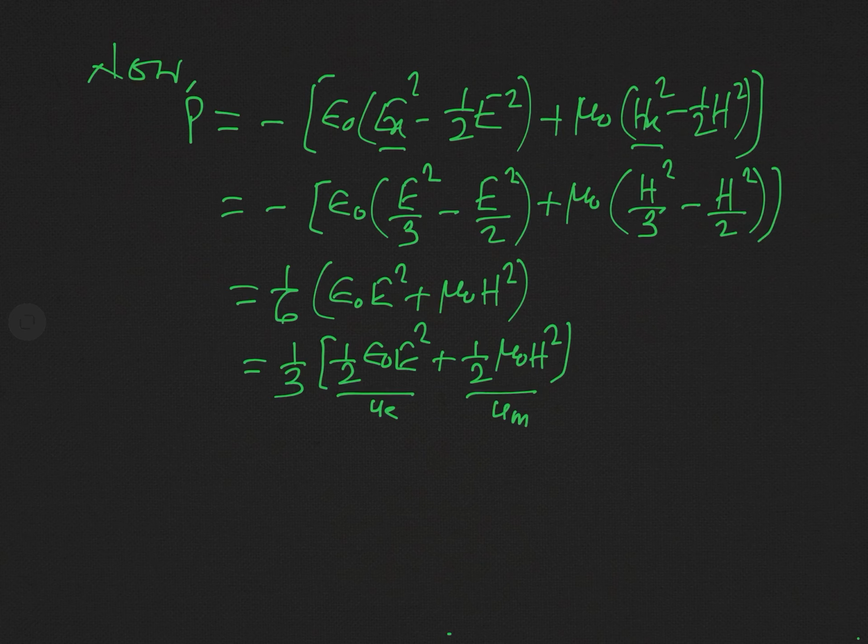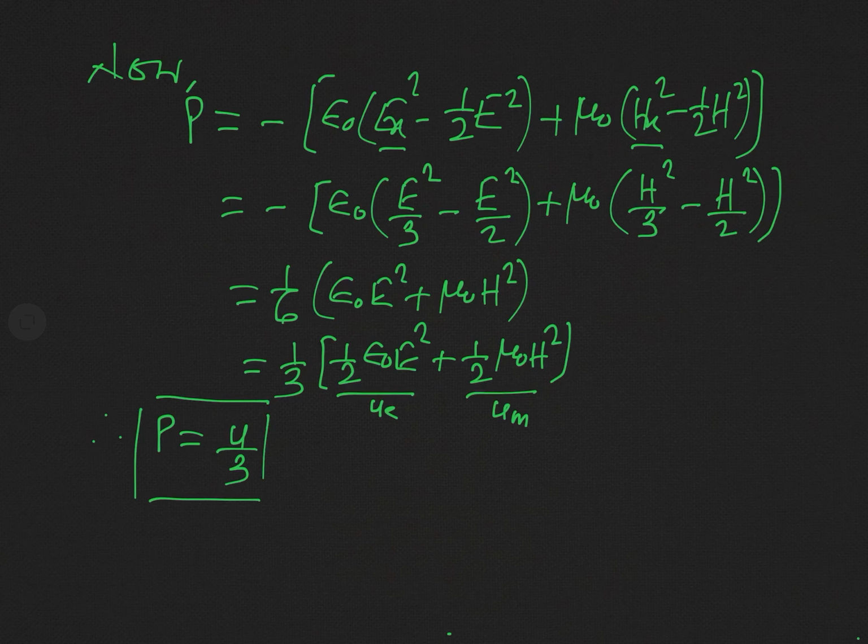This is ue plus um, and the sum of these two energy densities is simply u, and therefore P equals u over 3.